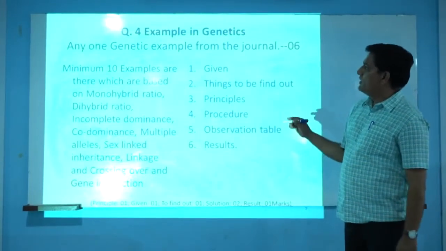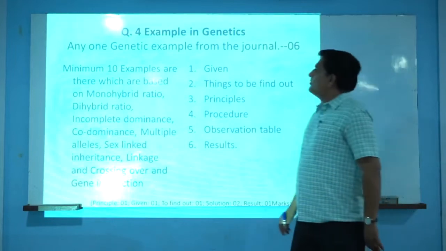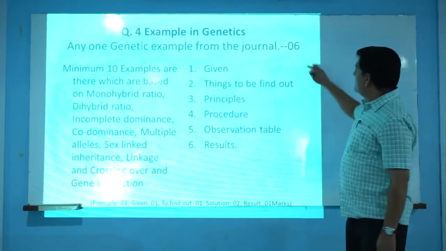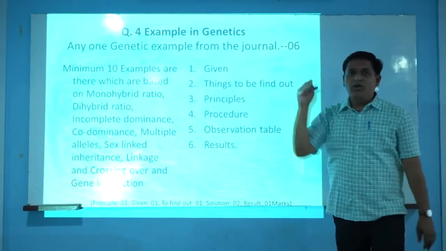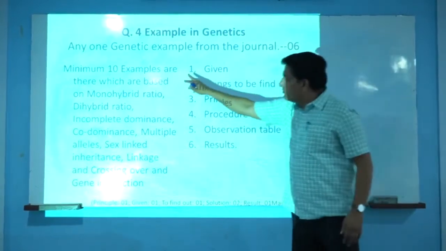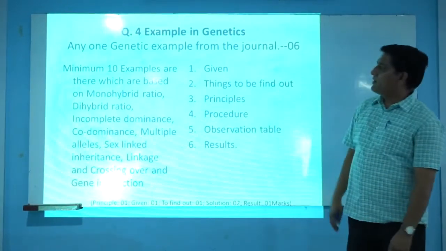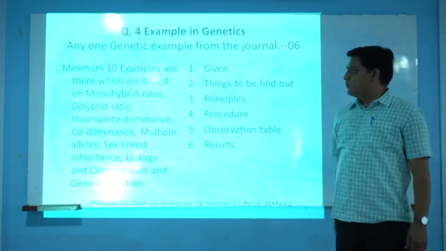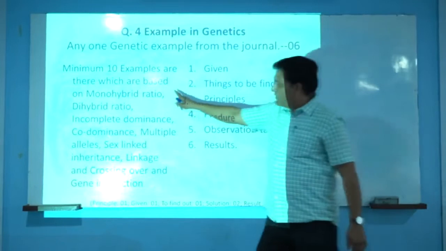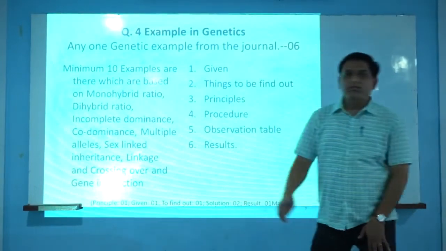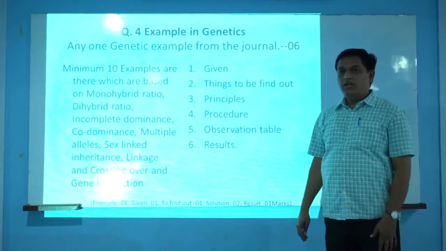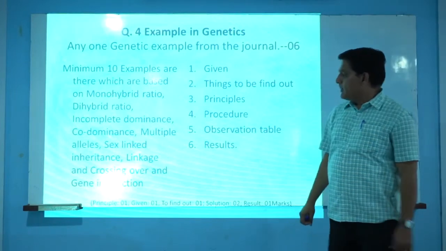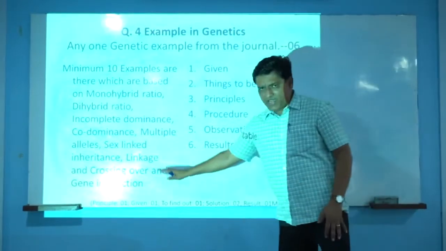Question number 4 is mostly based on examples in genetics. This question has 6 marks, and we have already covered more than 10 examples at the time of the regular practicals. These examples are mostly based on monohybrid ratio, dihybrid ratio, incomplete dominance, codominance, multiple alleles, linkage, crossing over, and gene interaction.